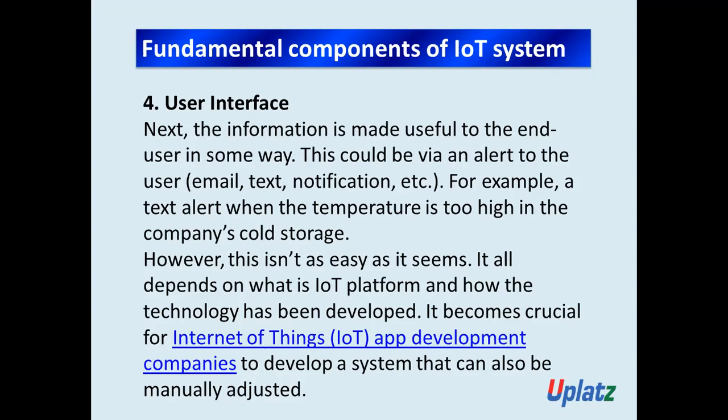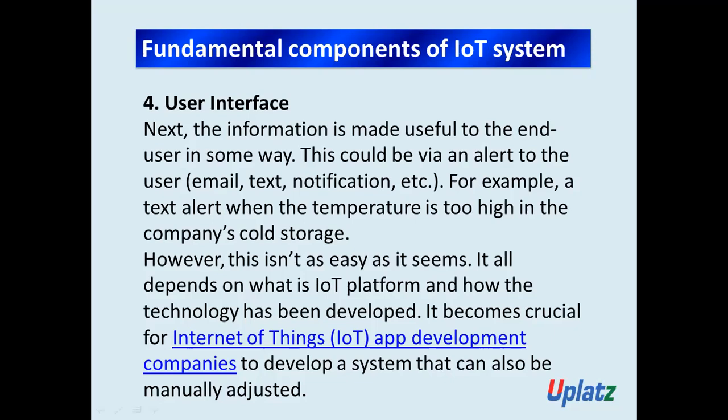However, this is not as easy as it seems. It all depends on what the IoT platform is and how the technology has been developed. It becomes crucial for Internet of Things app development companies to develop a system that can also be manually adjusted. Got the point? Yes.